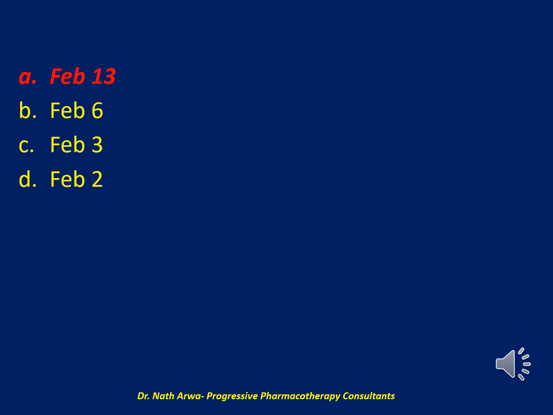And the correct answer is A. February 13. Because valve cultures are positive, the day of valve surgery should be considered day 1 of therapy, that is February 13 is the correct day, not the day of first negative blood cultures. It should be considered day 1 of therapy. The day appropriate antimicrobial agents were initiated is not the first day of therapy. The first day of positive blood cultures should not be considered day 1 of therapy either.